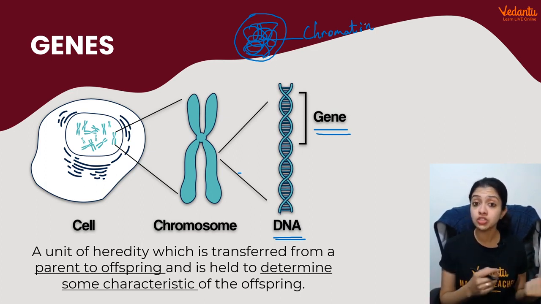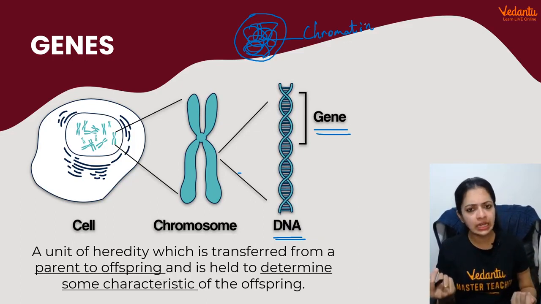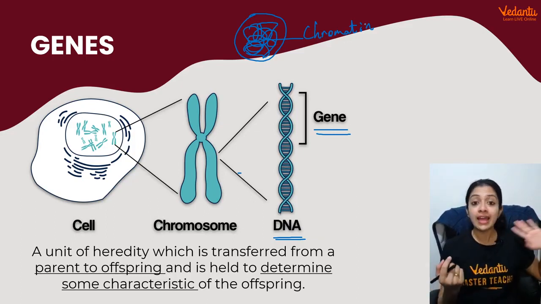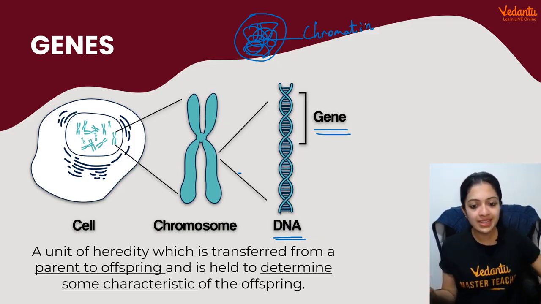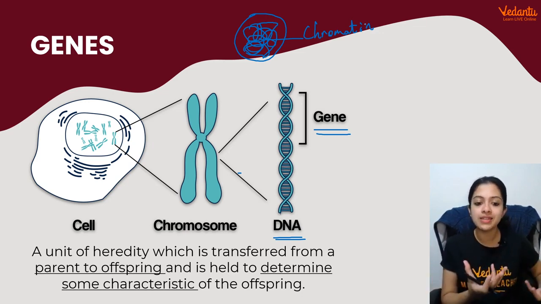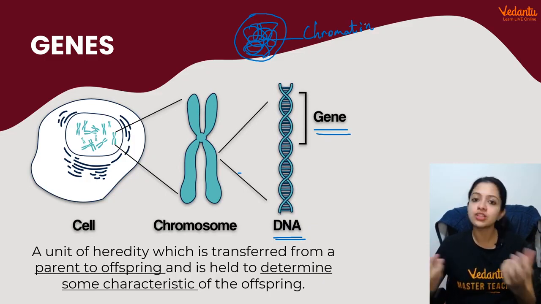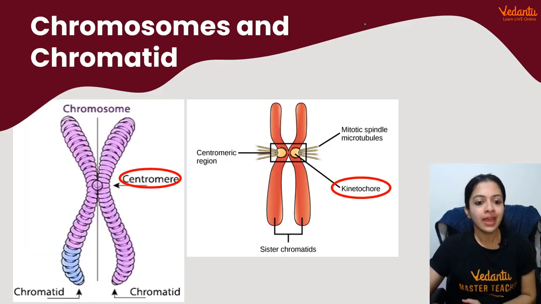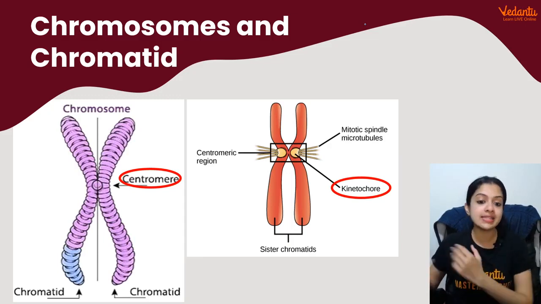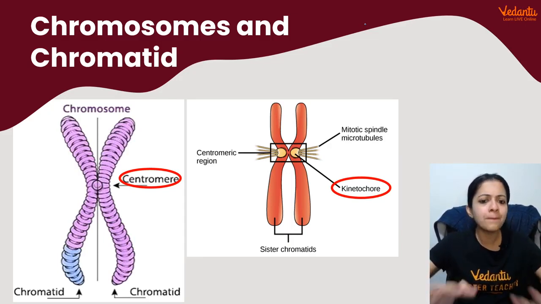Gene for eye color, gene for hair color, gene for hair texture, gene for skin color. So many genes, thousands and thousands of genes which are found in the human body, right? They are segments of DNA, and we can say that chromosomes are the vehicles of heredity because they carry around the genes, right?